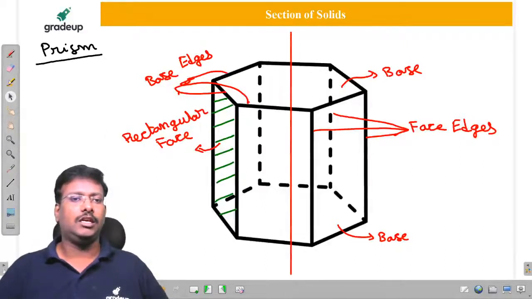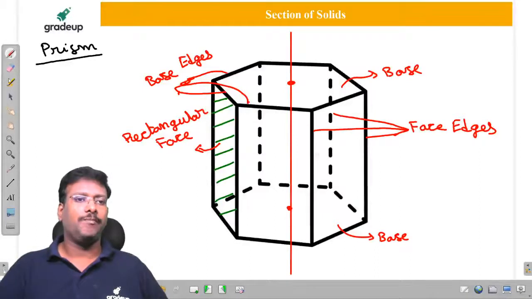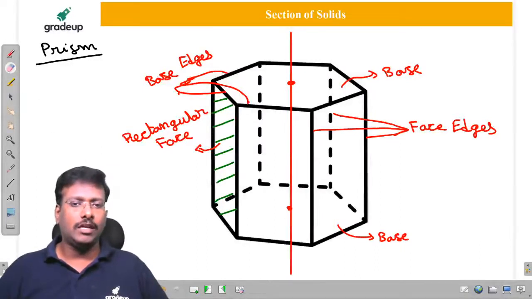Normally this is the axis. If it joins the centers of both the bases, it is considered an axis. But the axis is represented as a chain line. All of you remember, it is represented as a chain line.